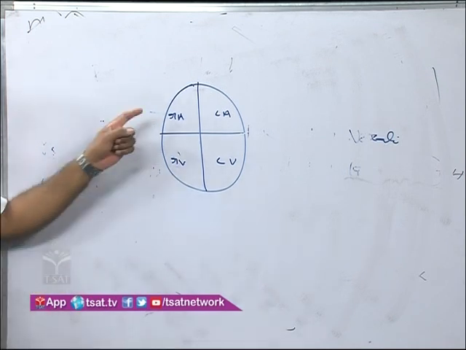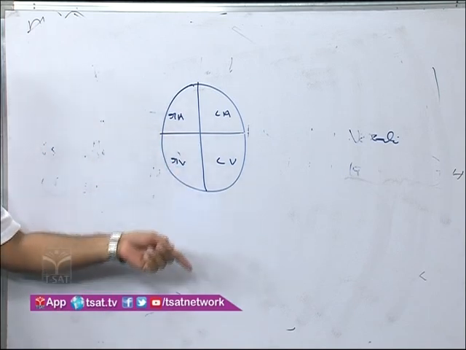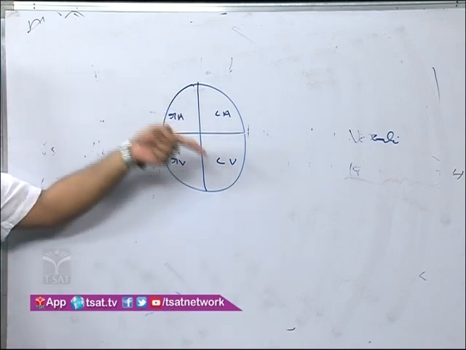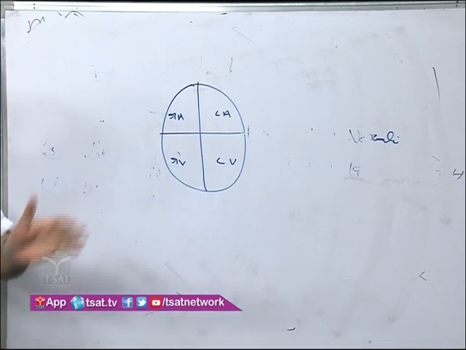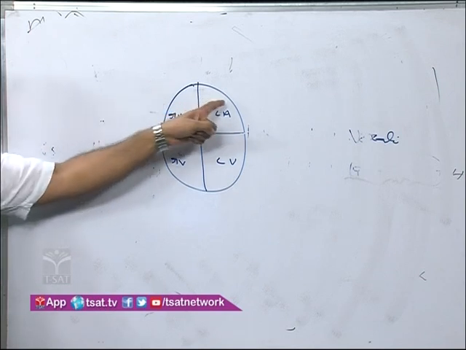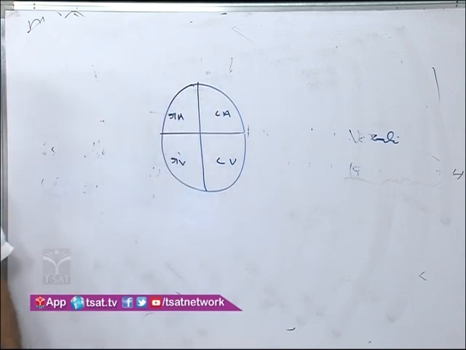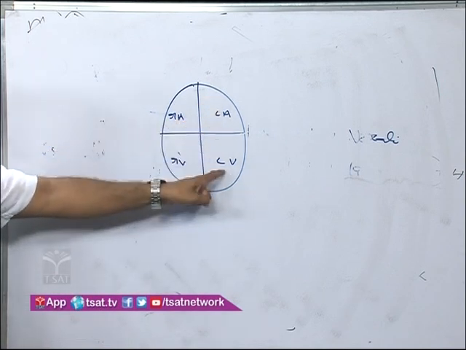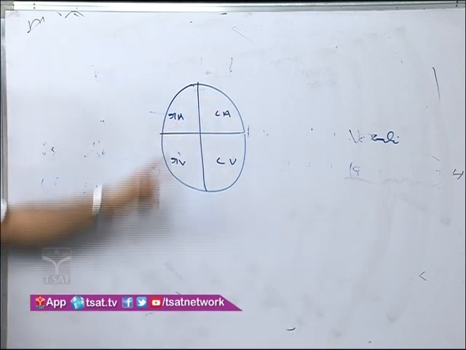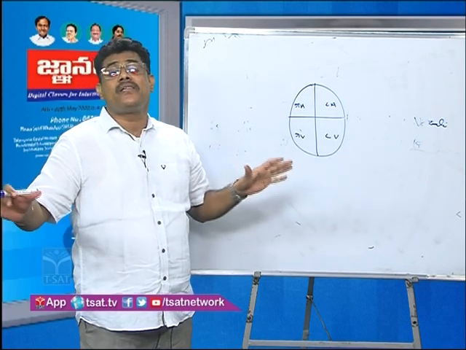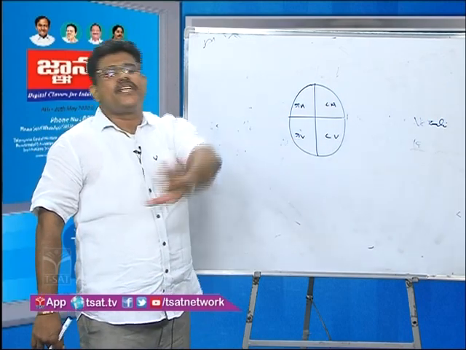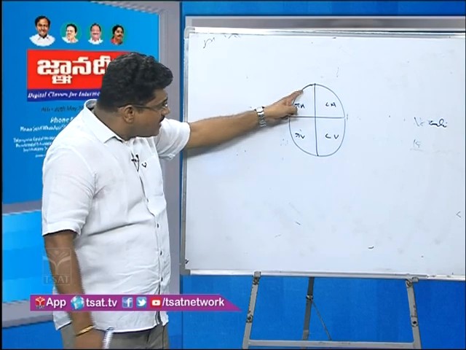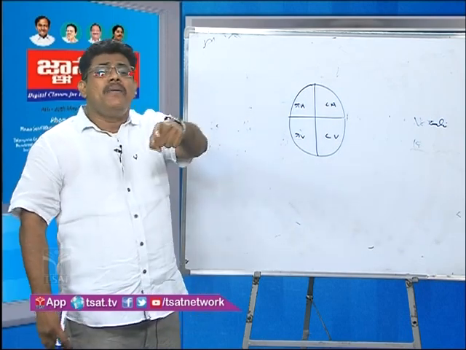So why am I explaining blood circulation? Because through blood circulation, gas transport also occurs. This is a very simple diagram. You understand my point, my dear students? You can understand right atrium and left atrium, right ventricle and left ventricle. On the left side, oxygenated blood is transported. On the right side, deoxygenated blood is transported. Oxygenated blood means more oxygen is present in the blood. Deoxygenated blood means more carbon dioxide is present in the blood.